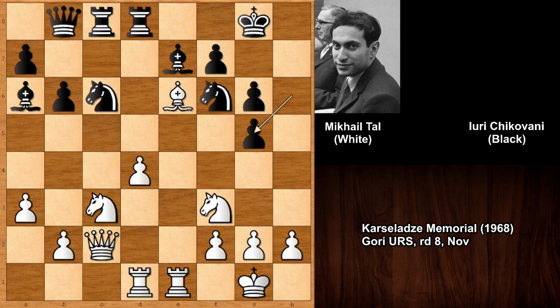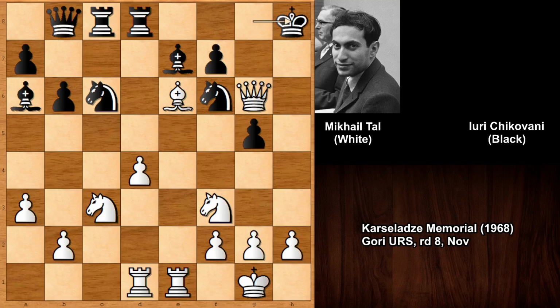A little bit too much. In this position, can you guess the next move for white? Why did Mikhail Tal sacrifice the bishop? Well, the queen is getting in anyway, so queen takes on g6, the f-pawn is pinned. Tal is all over his opponent. He is all over Chikovani. The queen gets in and black is in big trouble.